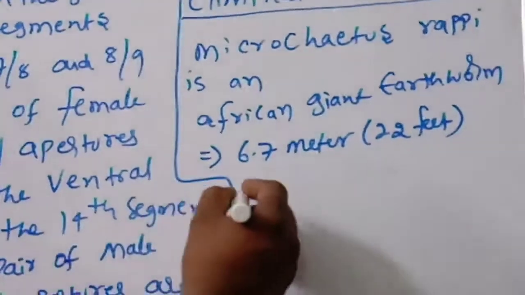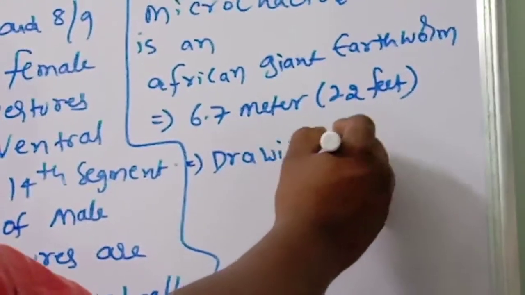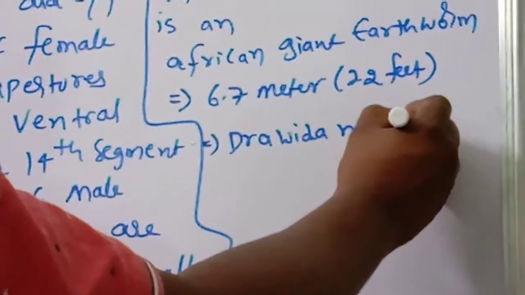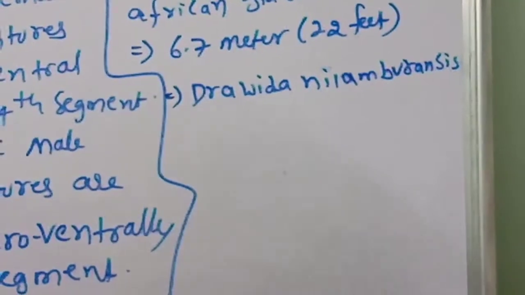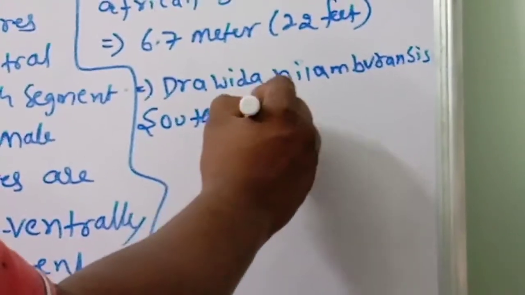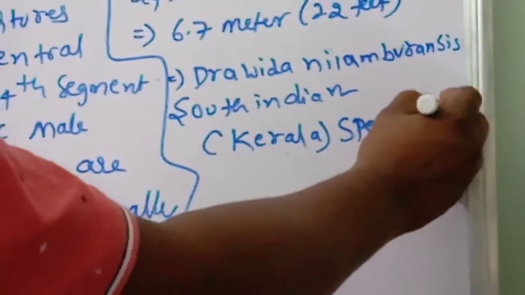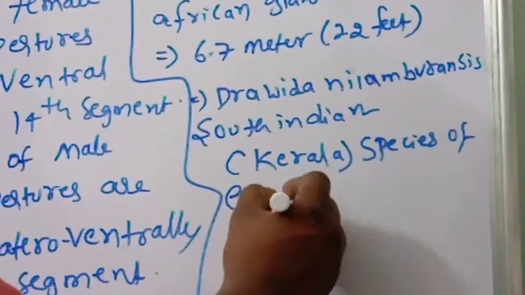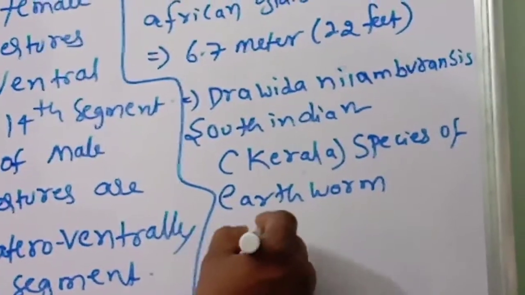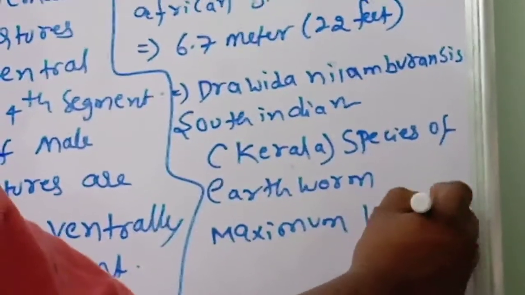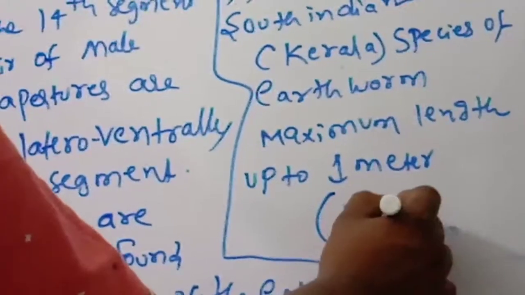Next, Dravida nilambrensis is a South Indian, Kerala, species of earthworm and can reach a maximum length of up to 1 meter. 1 meter is about 3 feet.